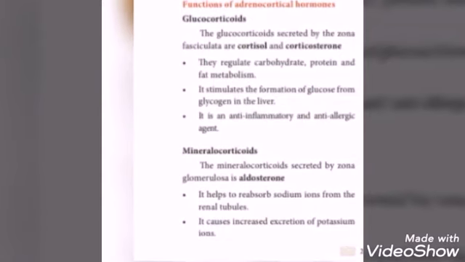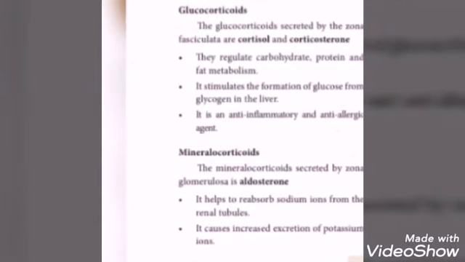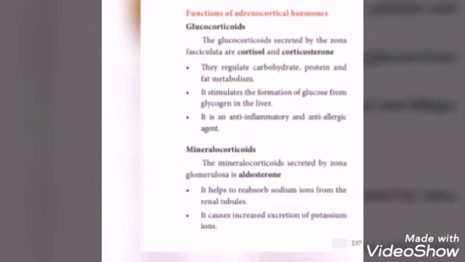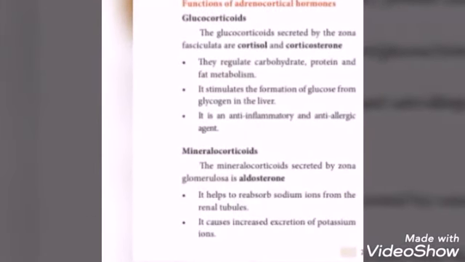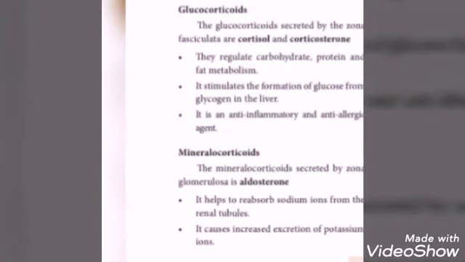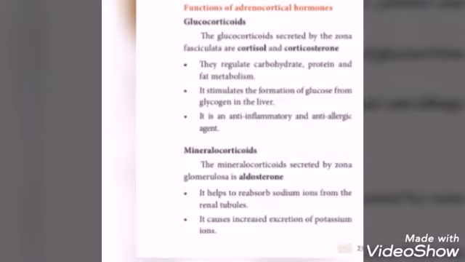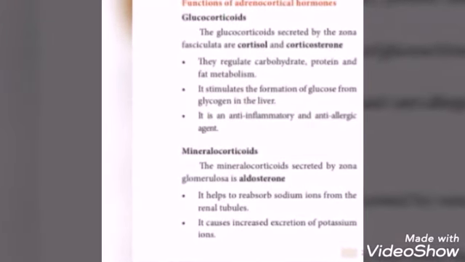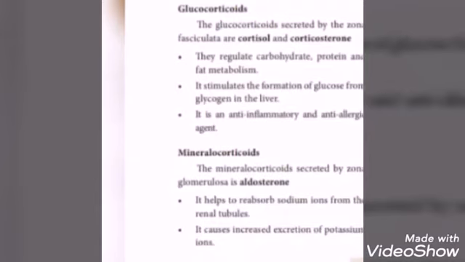They regulate cell metabolism. It stimulates the formation of glucose from glycogen in the liver. It decreases the utilization of glucose. It is an anti-inflammatory and anti-allergic agent. So they are used in the treatment of some diseases like autoimmune disorder, asthma, organ transplantation, etc.